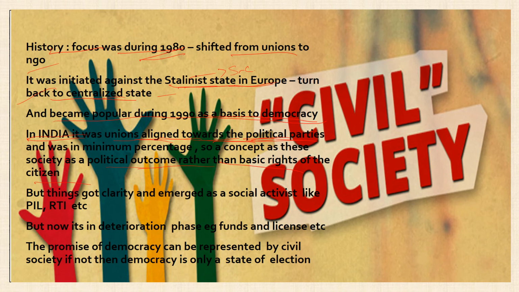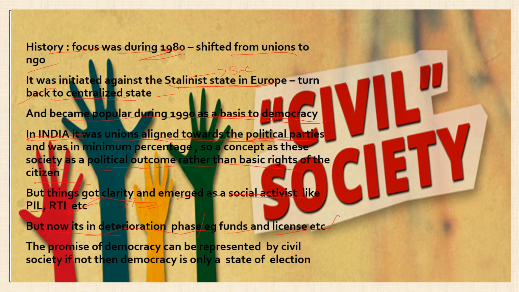Fine. So this civil society was used as a political outcome rather than the basic rights of the citizen. So this article tries to say that even though it originated in such a manner, over a period of years it got clarity, and many social activities came into play. For instance, PIL by the Supreme Court and RTI by the government gave a boost to this, and many social activists originated along these lines. Fine. But now the article tries to say that it is in the deterioration phase. That is, it is in the waning stage because funds are seized and licenses are cancelled by the present government. See guys, it is an outrageous statement against the government.